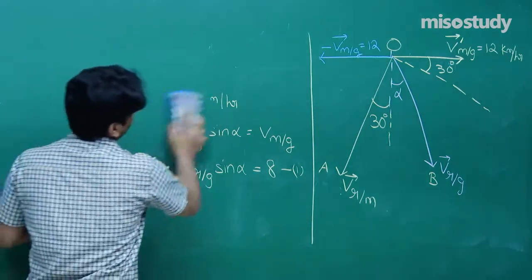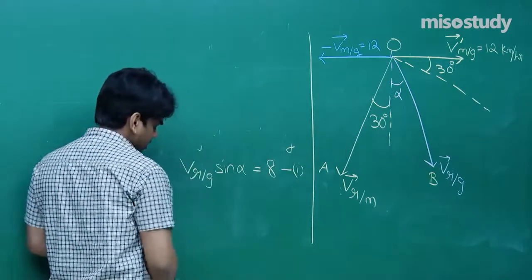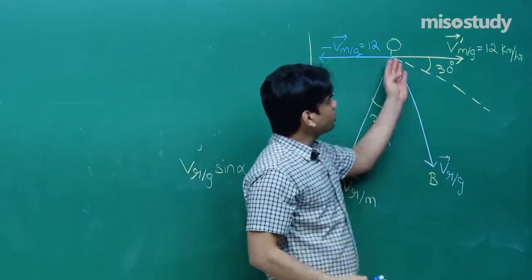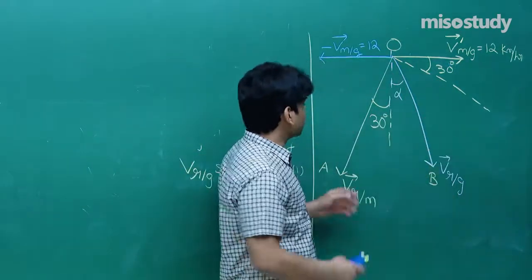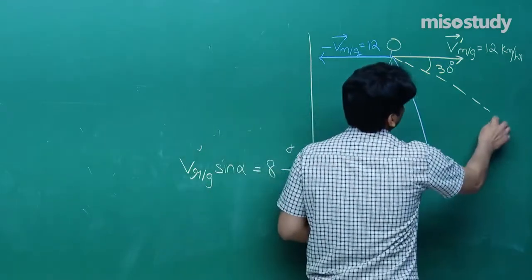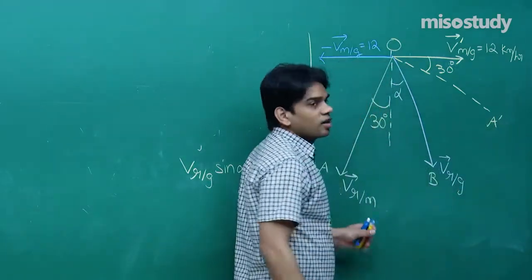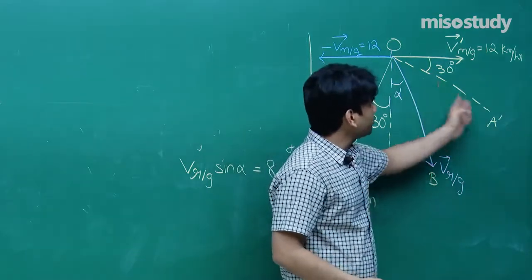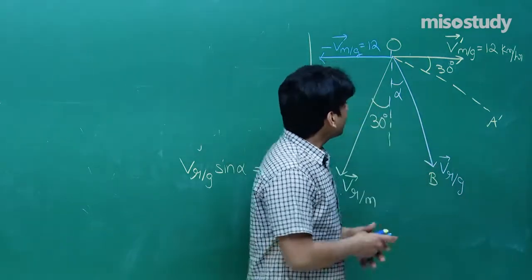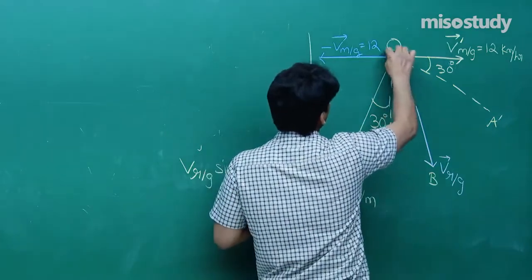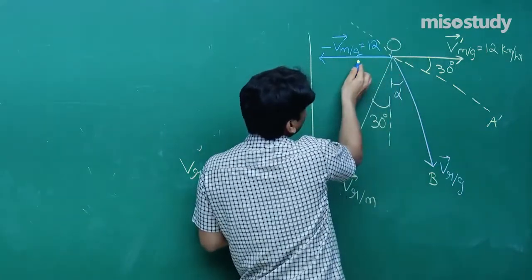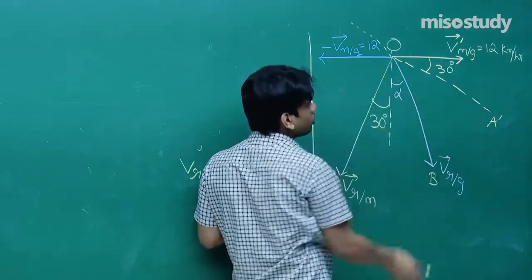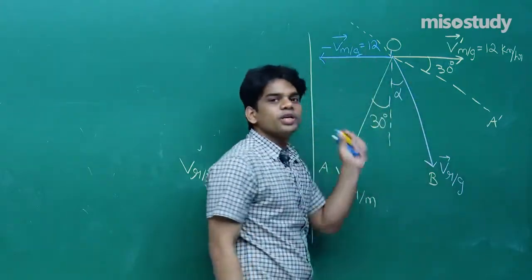Let me frame the equation as we did in the earlier part. See, I was talking about this line. I have made a line that is perpendicular to OA. Let me say that this is OA dash. Now see that the component of this vector along this line, and if I extend this line, the component of this along this line should be equal, so that net component along this line should be 0.